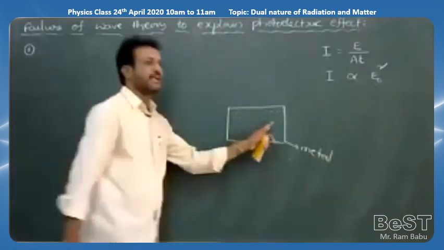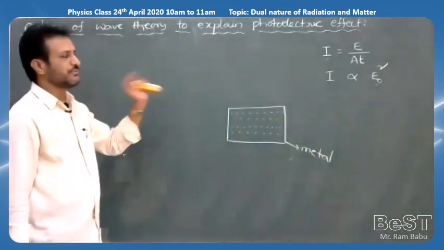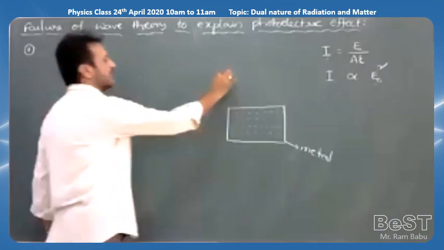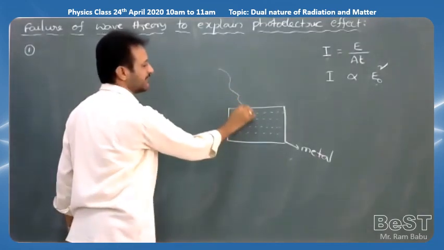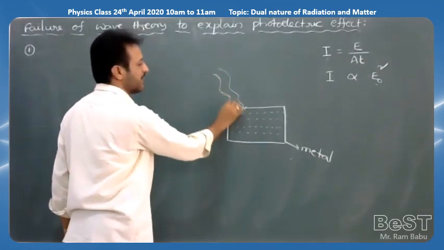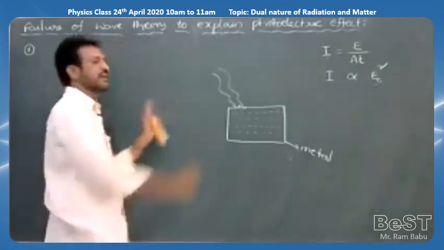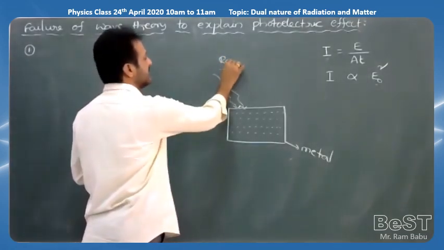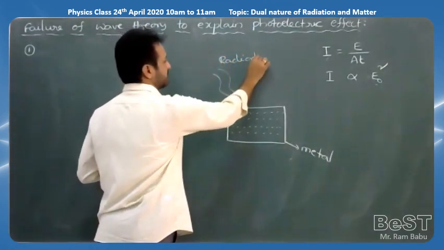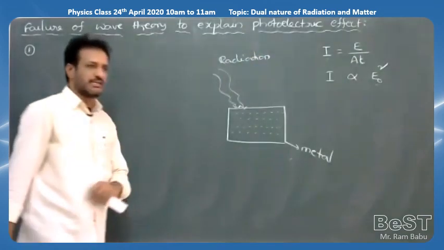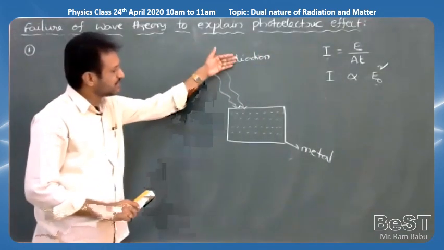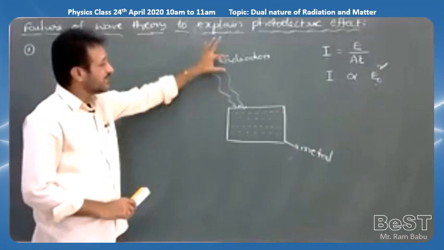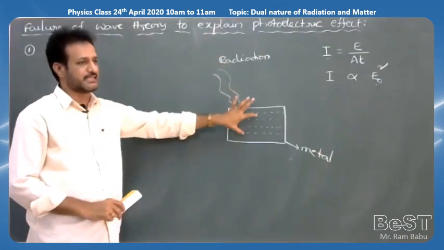These are the free electrons. According to wave theory, whenever a radiation falls on this metal surface in the form of waves, with a suitable intensity, the energy is absorbed by the free electrons.